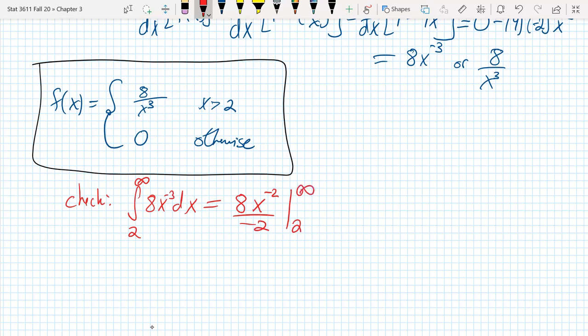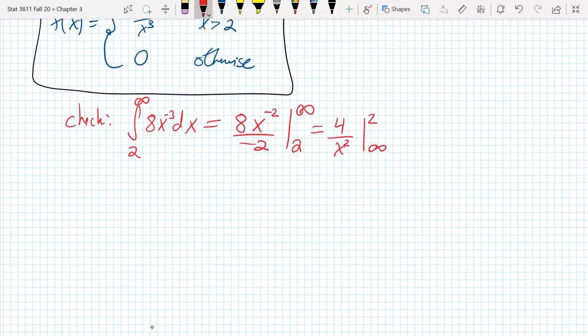So what is 8 over negative 2? 8 over negative 2 is negative 4, so we get 4 over x squared, and then you'll have a negative sign here. I can absorb the negative in the antiderivative by swapping the bounds of integration. And so then what do we have here?